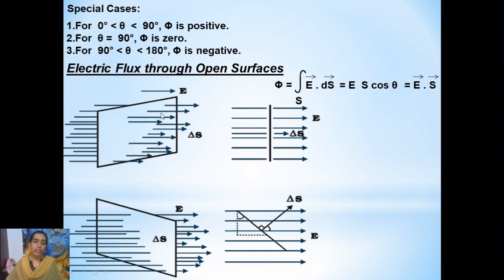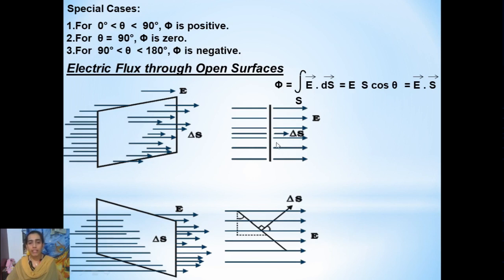Open means it is not enclosed, not like a box. It's just a plain surface. So we know that the electric flux linked with any surface is given by the surface integral of vector E dot vector ds, whose magnitude can be given as E s cos theta. Or in simple terms, you can take it as vector E dot vector S.